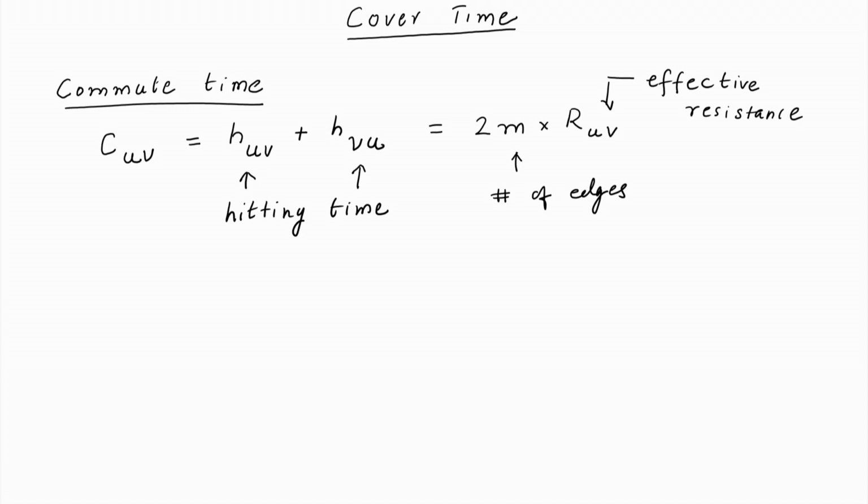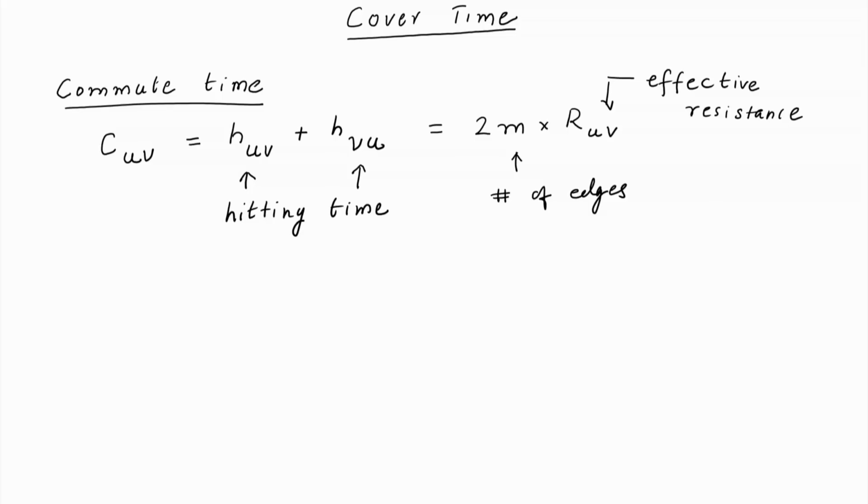We will now look at cover time. Cover time basically is the time taken to cover the entire graph or visit all the vertices. So, we will formally define what these are. This is denoted by C_G(x), where x is a starting vertex.